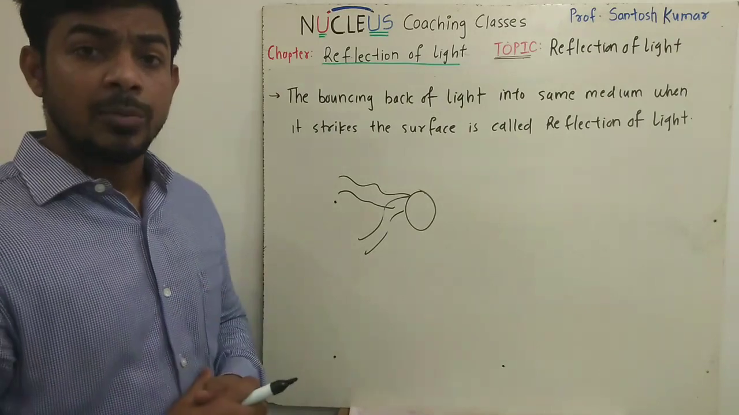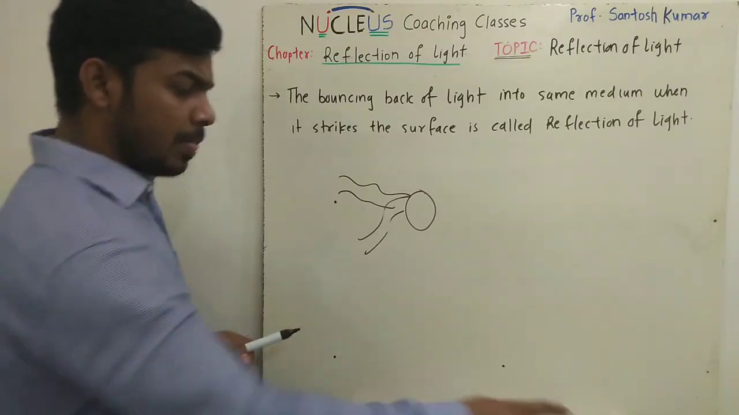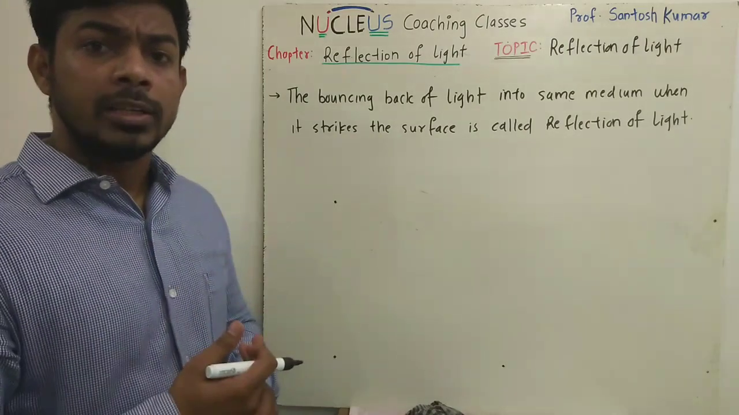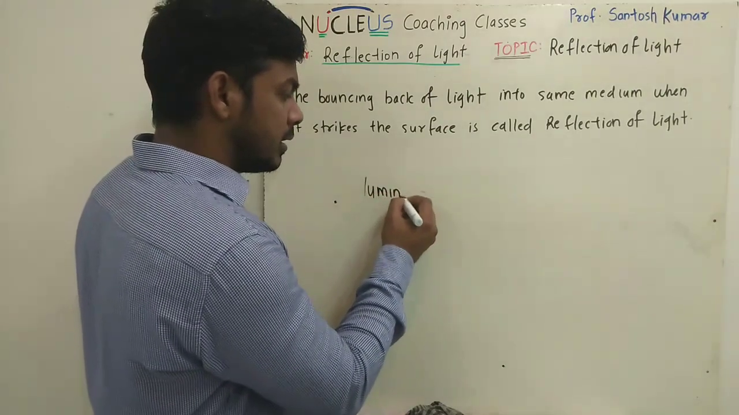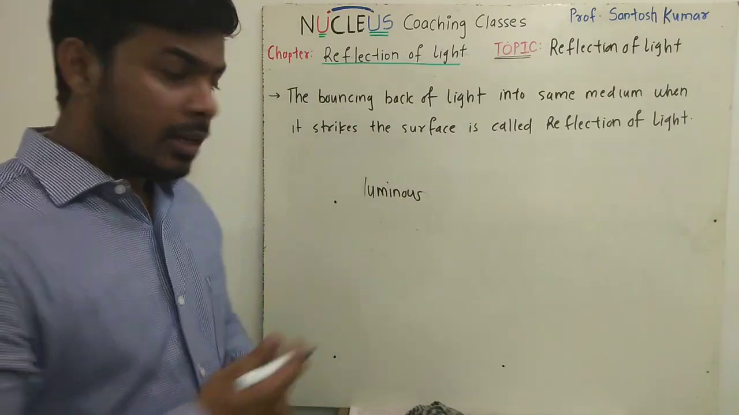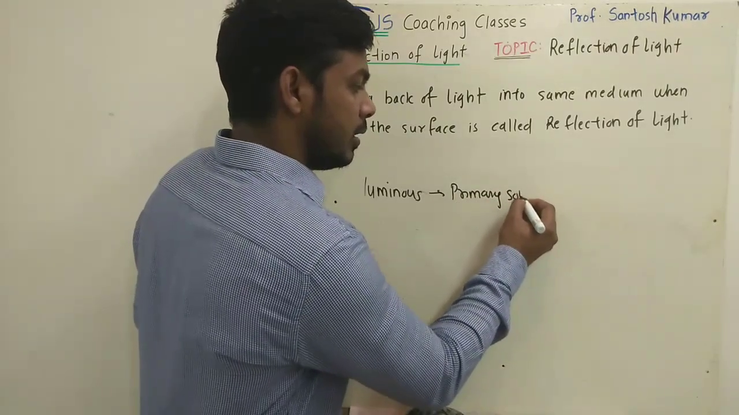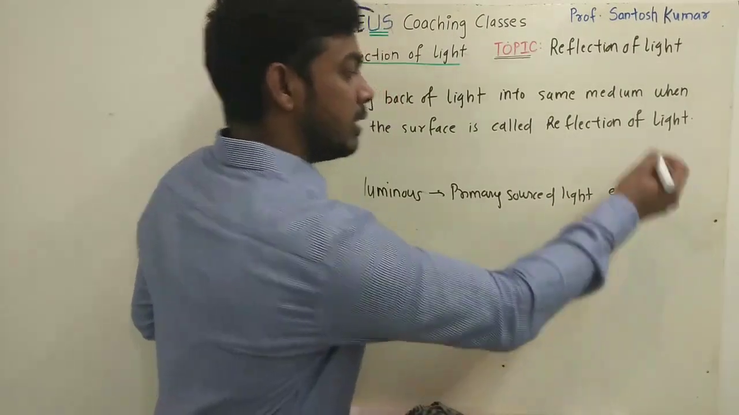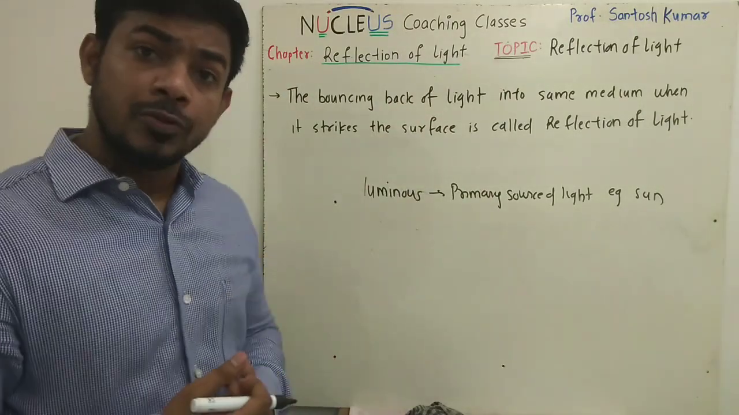The best example I can tell you about reflection of light is the sensation of vision. Let me explain the concept of luminous and non-luminous objects, or you can call them a primary source of light and a secondary source of light. First of all, what is a luminous object? The object that emits light of its own is called a luminous object. You can call such an object a primary source of light. An example is the sun. The light from the sun directly reaches us and we get the sensation of vision.